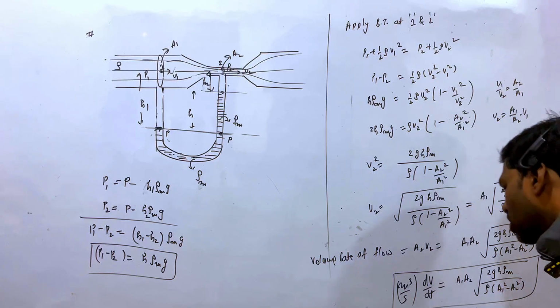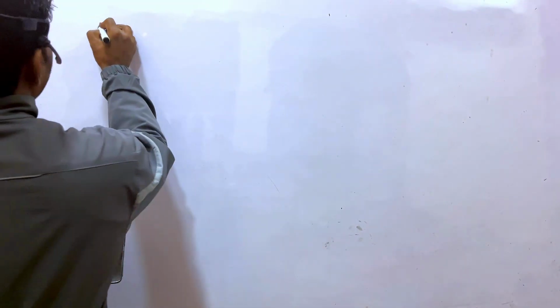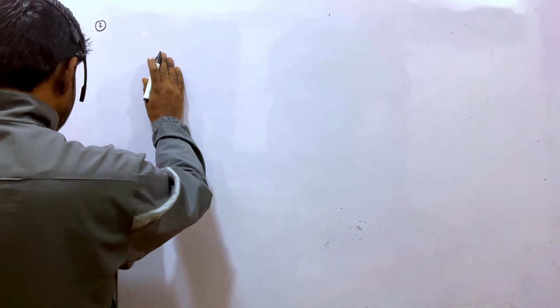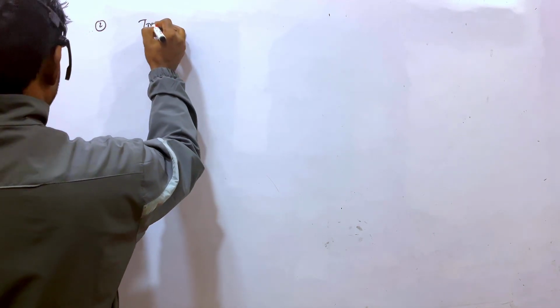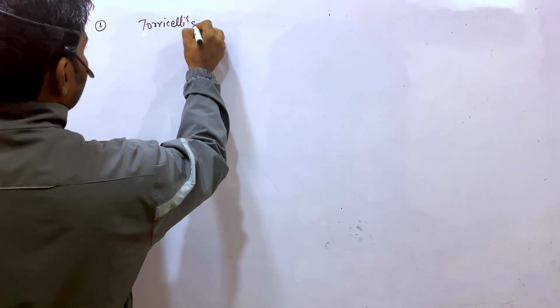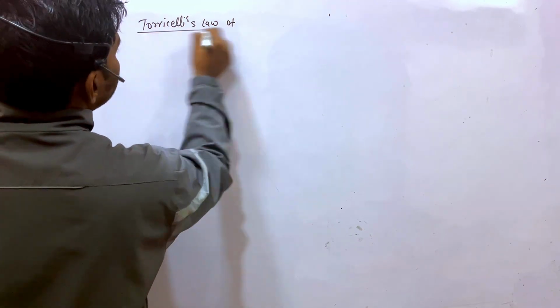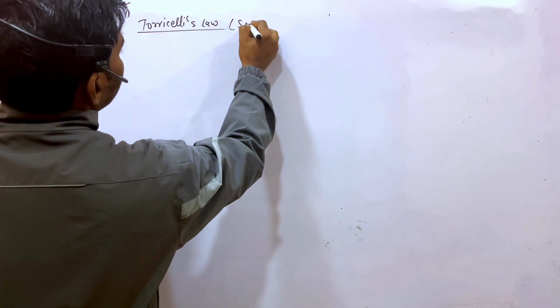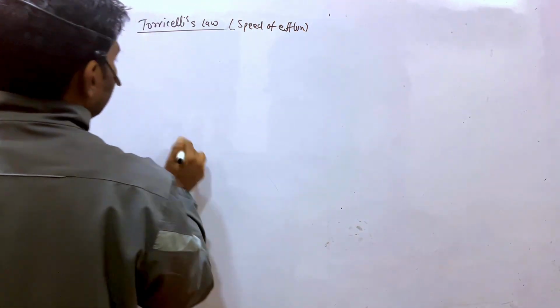Is it clear or not? The unit I am writing, this is in meter cube per second, right? So the second application of Bernoulli equation or Bernoulli theorem is Torricelli's law, or speed of efflux. What is that? I'm telling you.